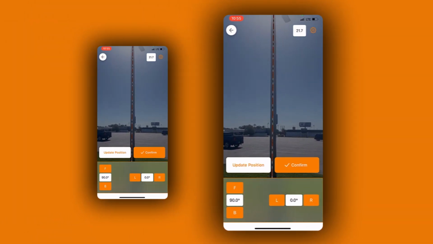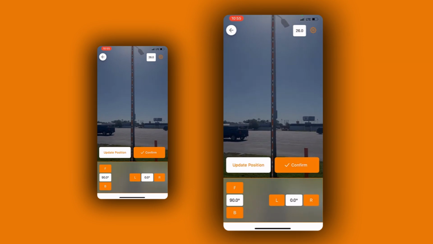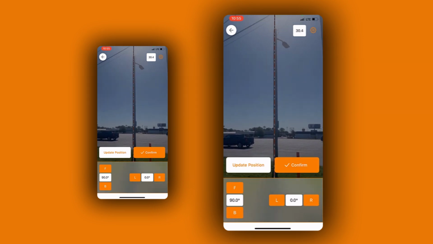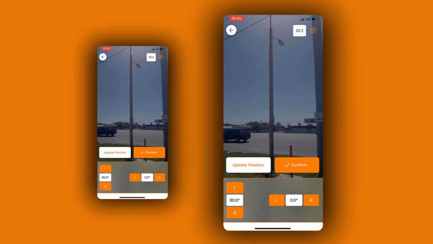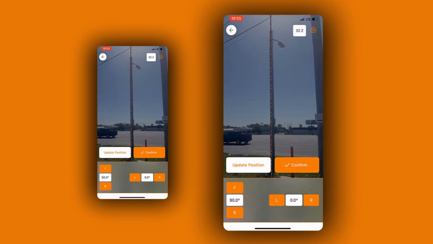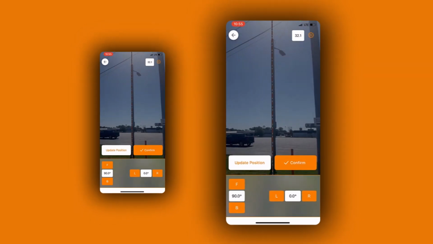By following these simple tips, you'll capture photos that are both clear and accurate, making it easier for your team to process and annotate your work. Next, let's walk through how to submit your data once your pole is ready.